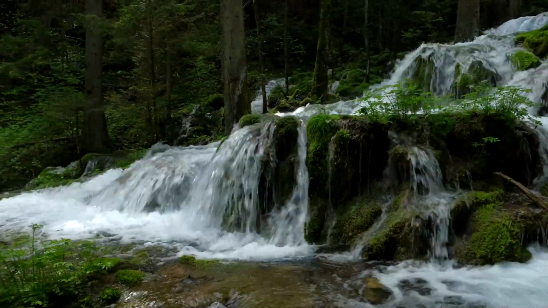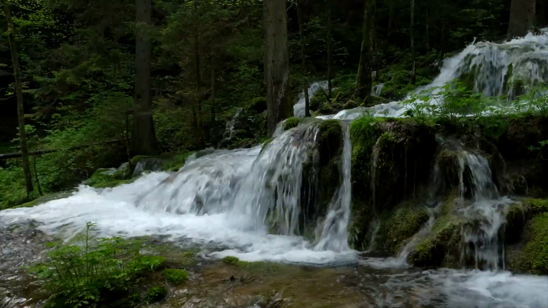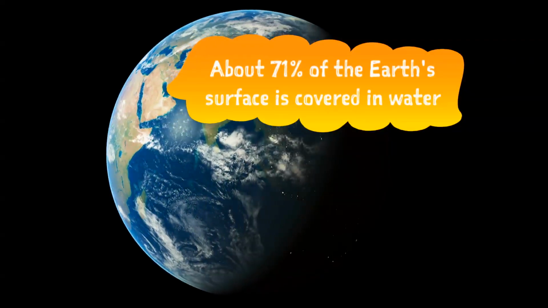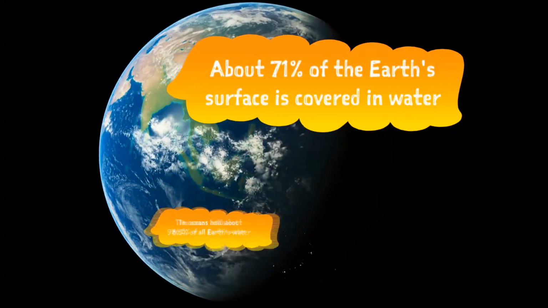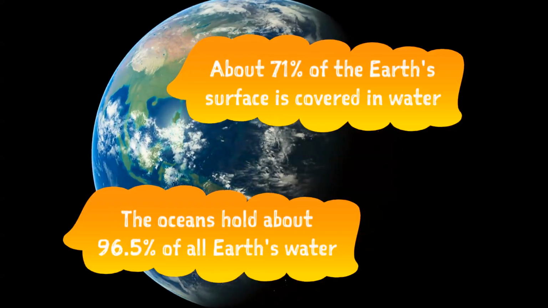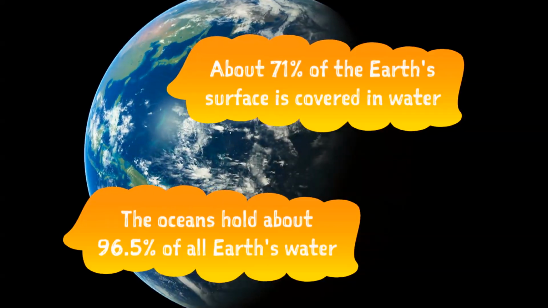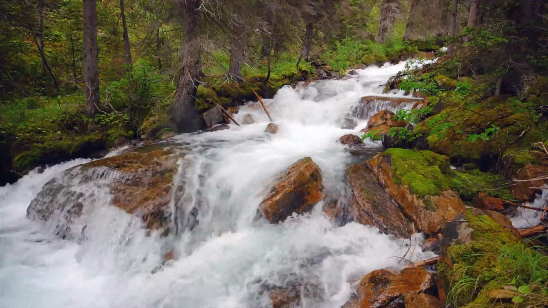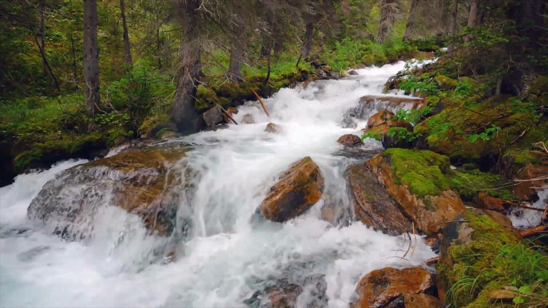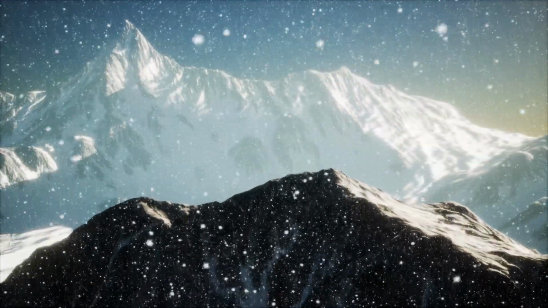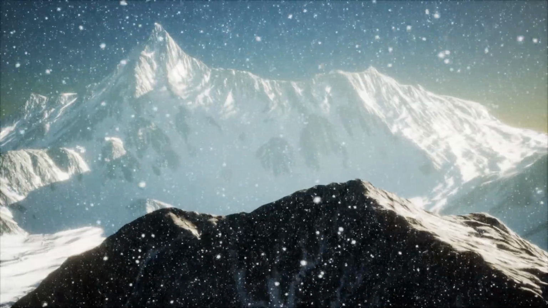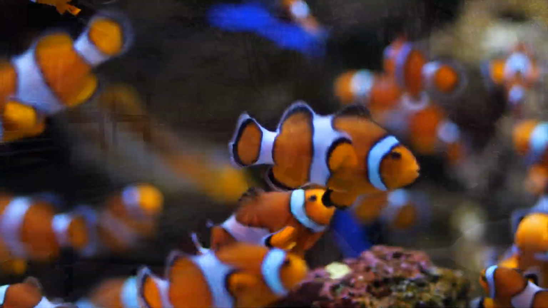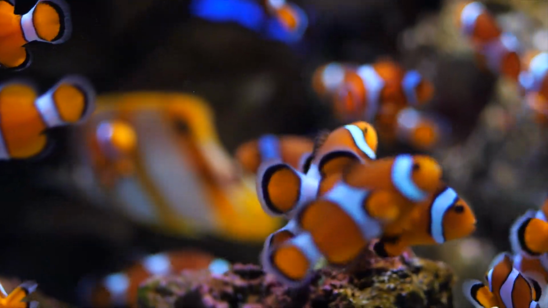Have you ever wondered where water comes from? About 71% of the Earth's surface is covered in water, and the oceans hold about 96.5% of all Earth's water. Water also exists in the air, in rivers and lakes, in ice caps and glaciers, and underground, amongst other places. Water is important to life, including plants, animals, and humans.